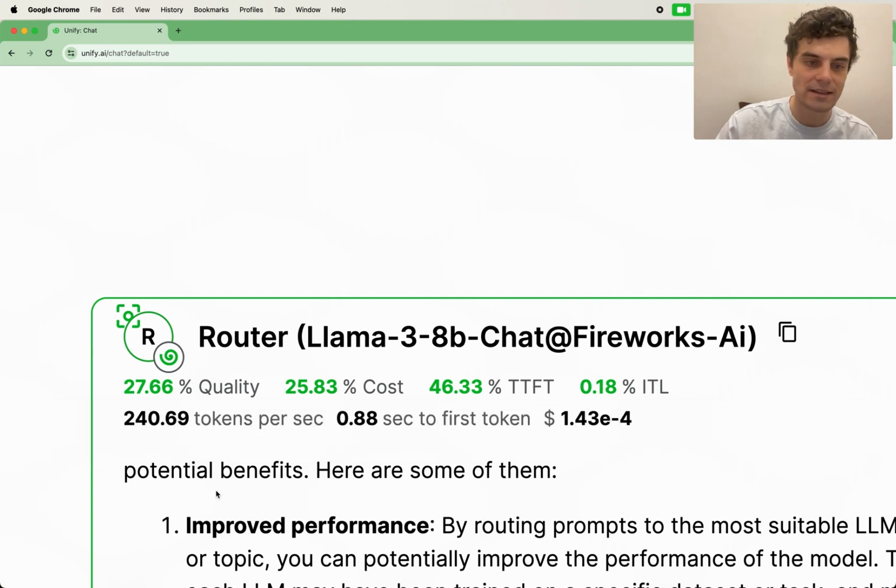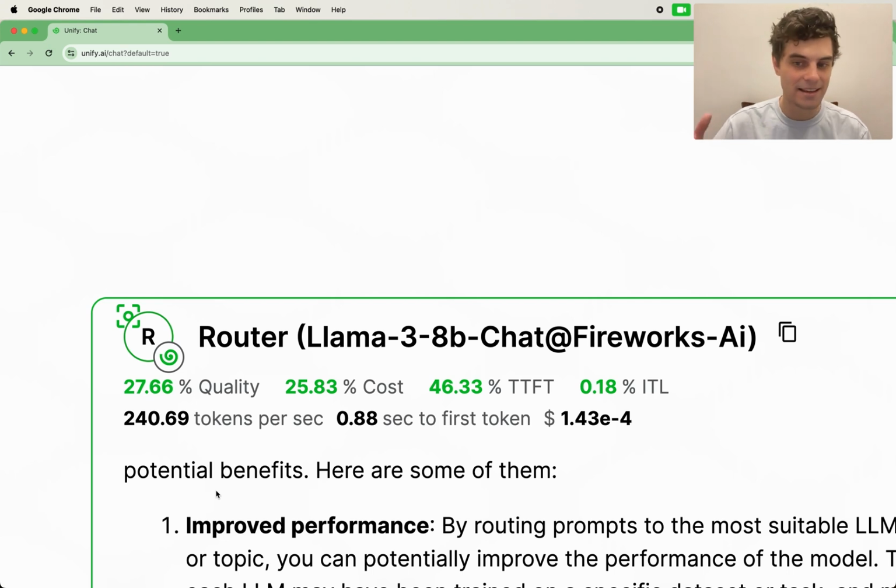So what the router does is it decides which model and which provider to route to, depending on how much you care about these different trade-offs. So each router configuration has a percentage importance for quality, for cost, for time to first token, and for inter-token latency, which all add up to 100%. And that's just a way of thinking, what's this router really trying to optimize for us?